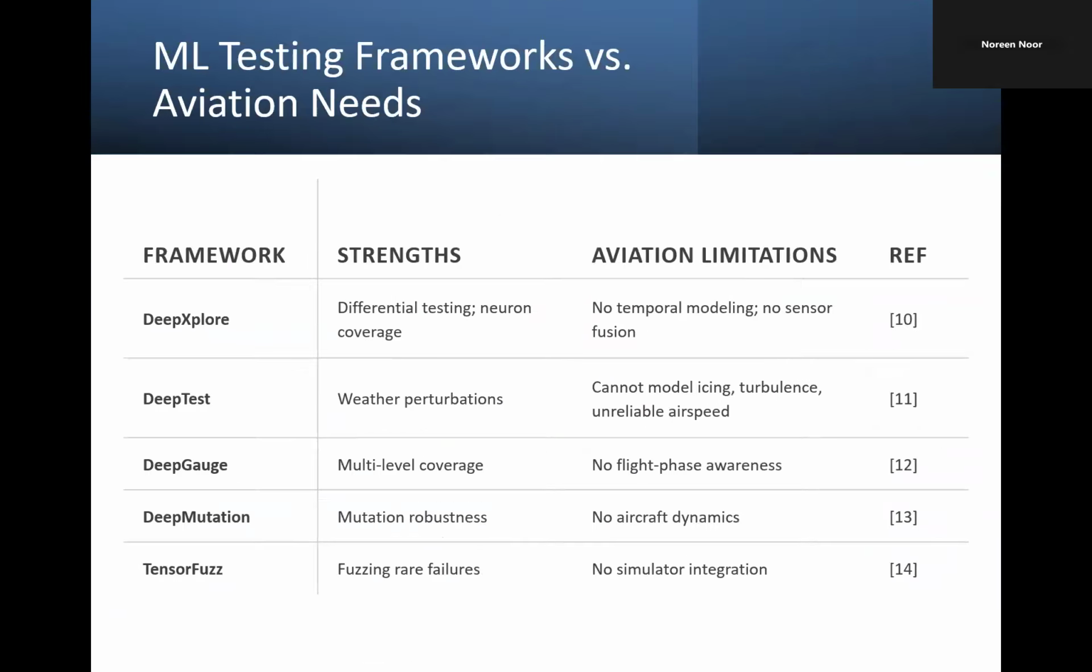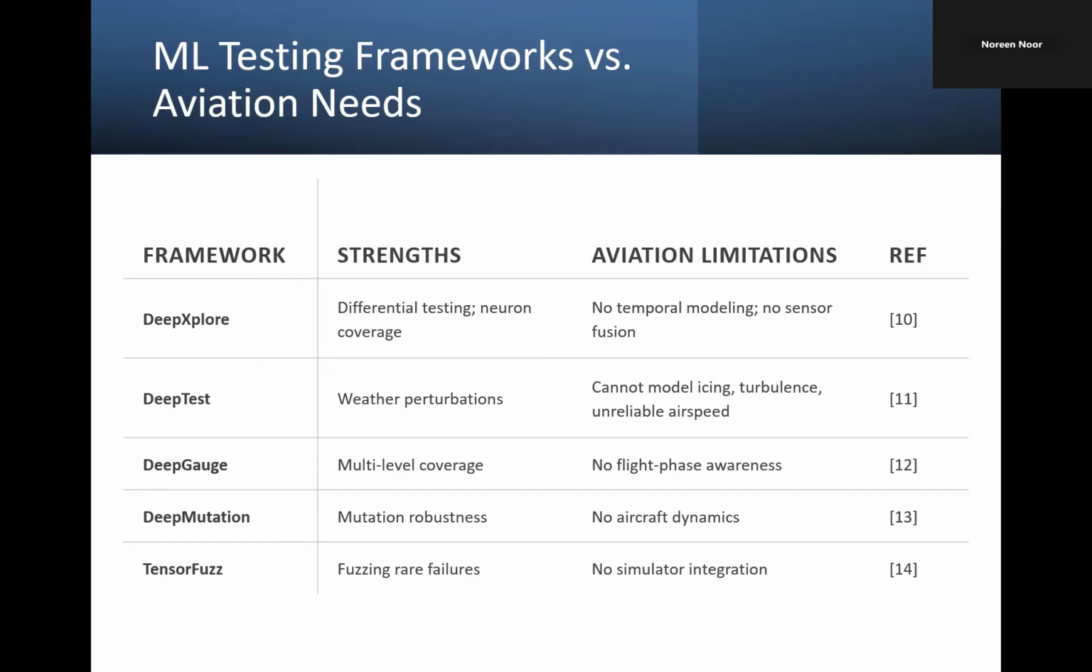And then we have machine learning testing frameworks versus aviation needs. So this table actually shows the mismatch very clearly. Aviation needs robustness testing, temporal modeling, sensor fusion analysis, subsystem interaction testing, and certification documentation. But existing tools can't test any of these. They mainly look at image coverage, input fuzzing, or tiny perturbation.